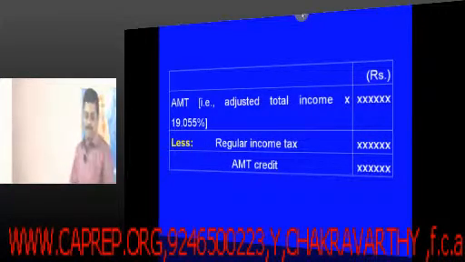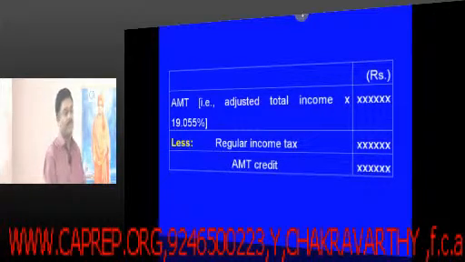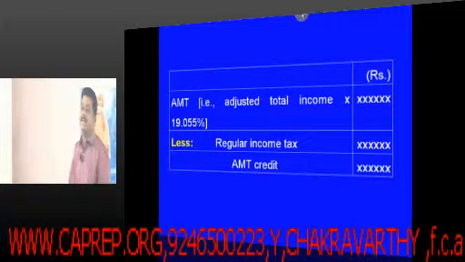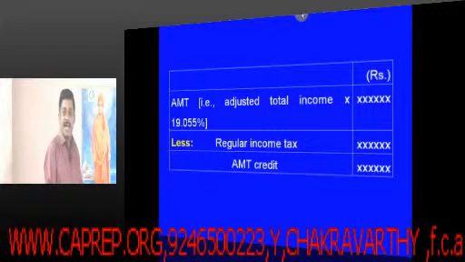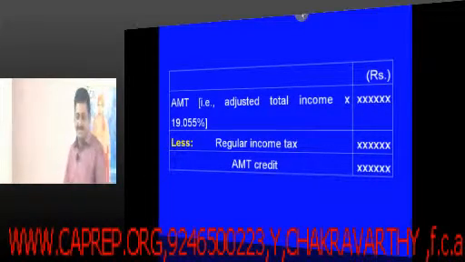Credit will be given if regular income tax exceeds alternate minimum tax.